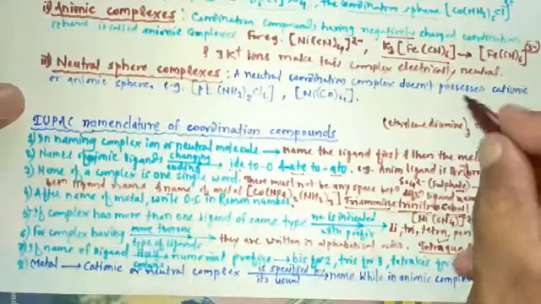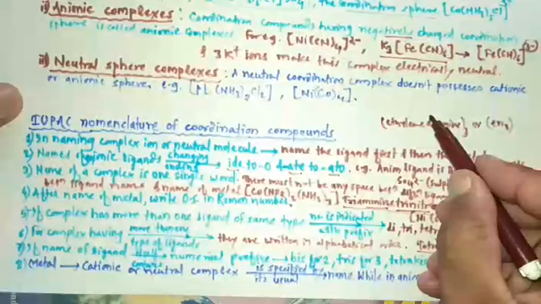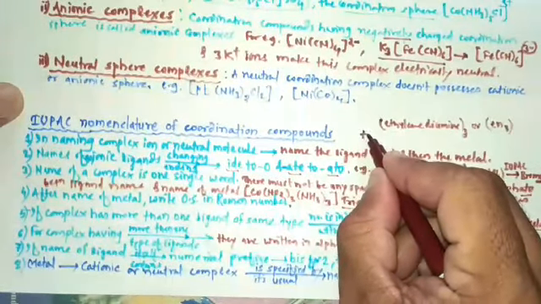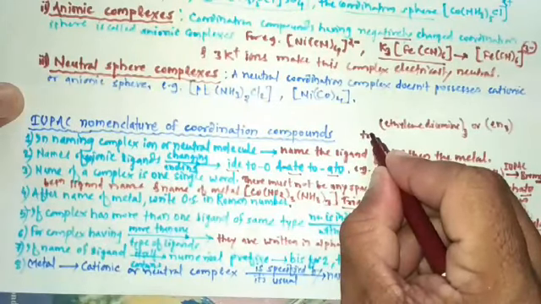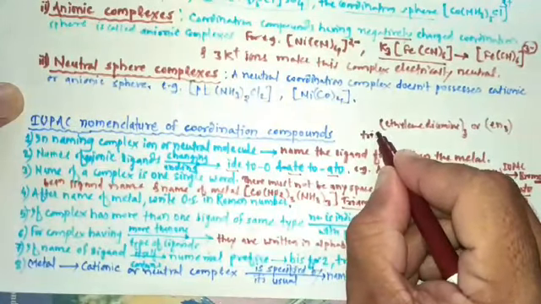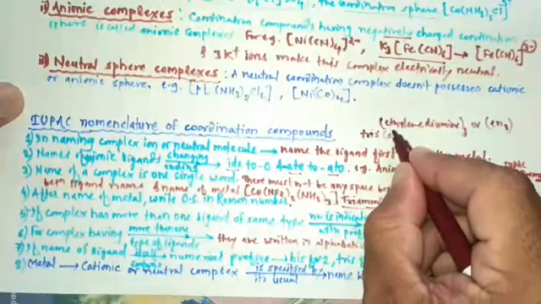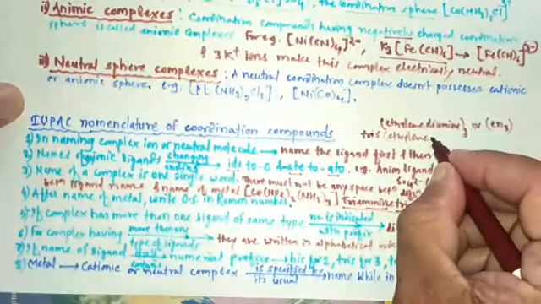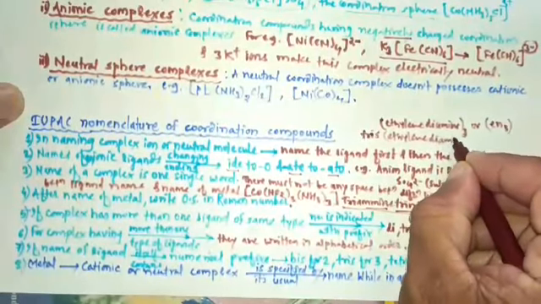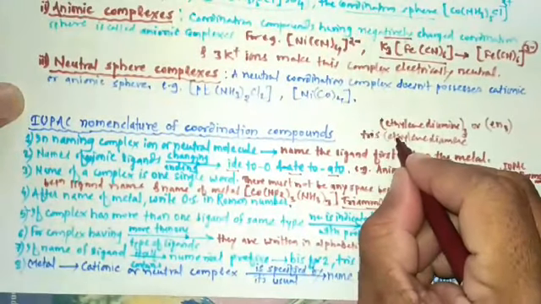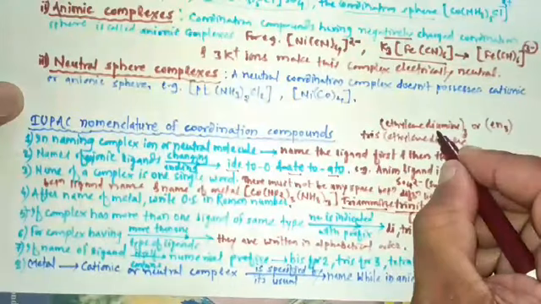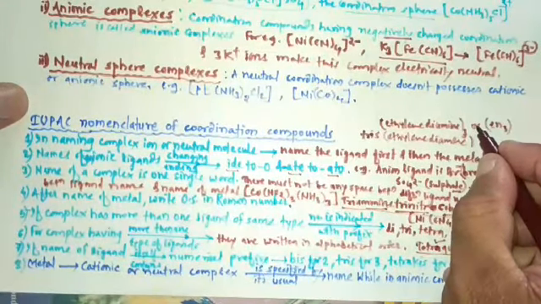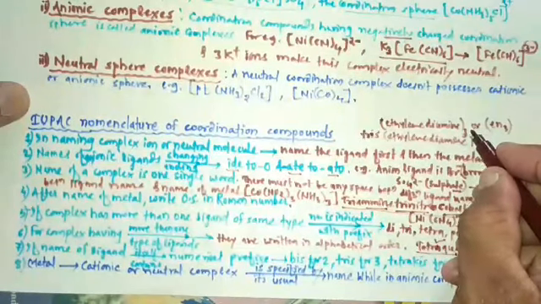Here it would appear as tris(ethylenediamine), or tris(ethane-1,2-diamine).